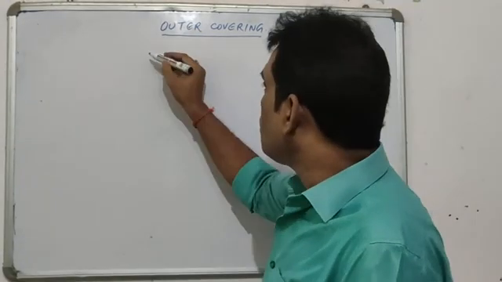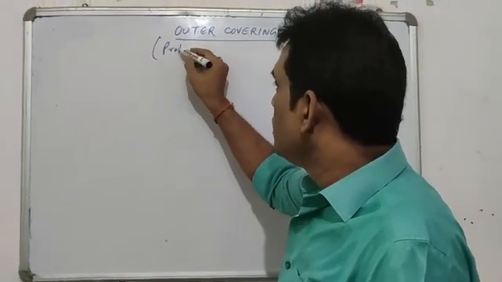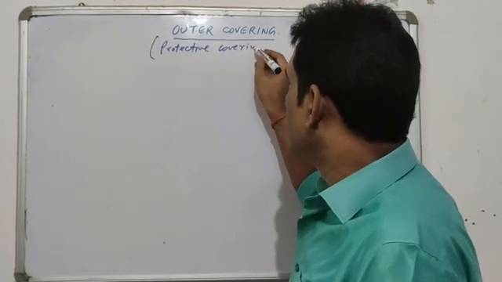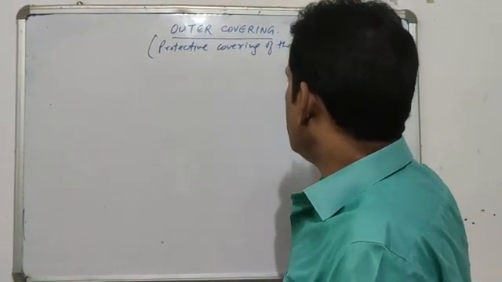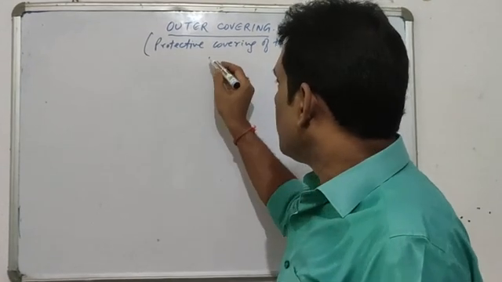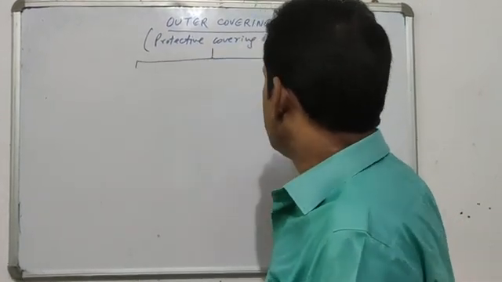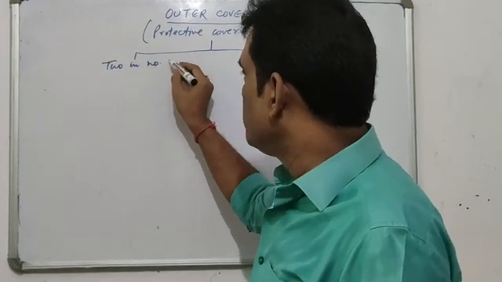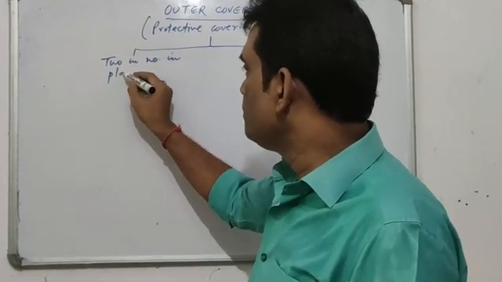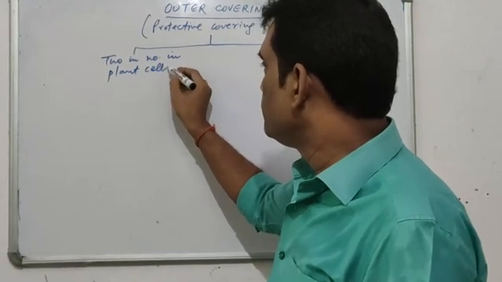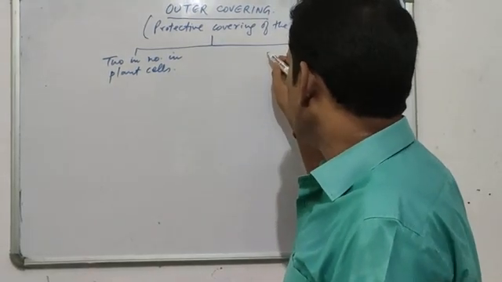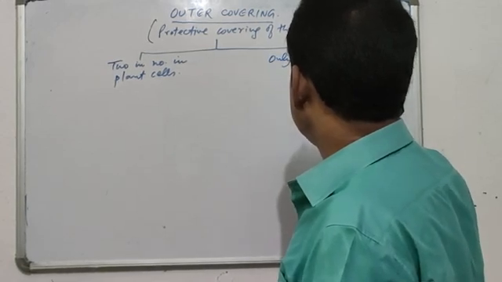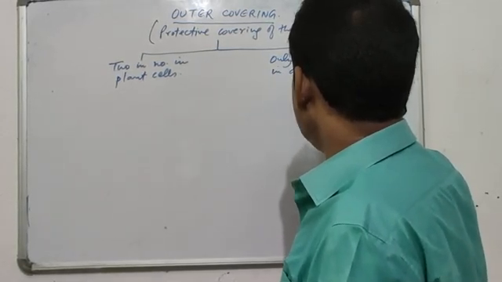Outer covering always means a protective covering of the cell. And this is two in number in plant cells. And the animal cells have only one covering in case of animal cells.